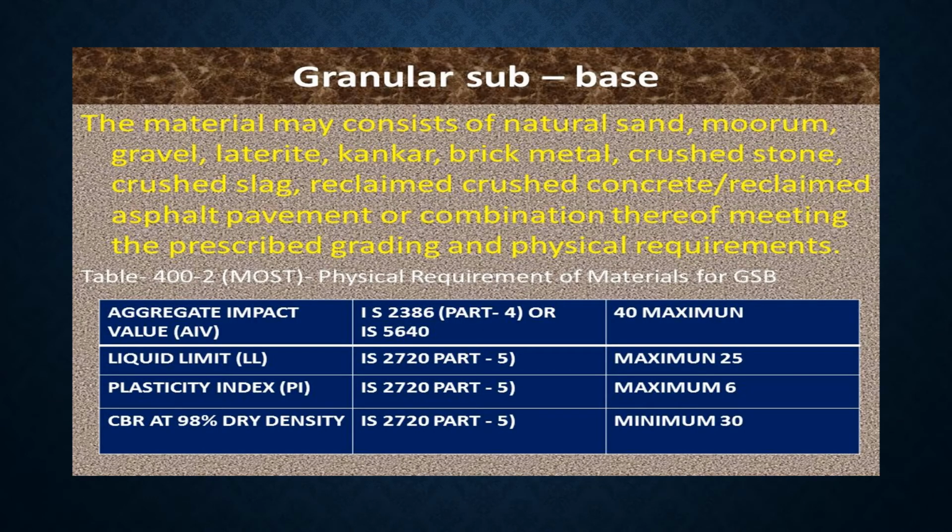So granular subbase. The material may consist of natural sand, moram, gravel, laterite, conker, brick metal, crushed stone, crushed slag, reclaimed crushed concrete and reclaimed asphalt pavement or a combination thereof, meeting the prescribed grading and physical requirements. So here the aggregate impact value should be maximum 40% as per IS